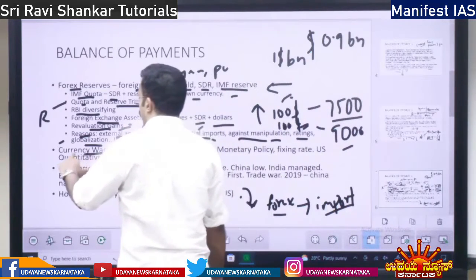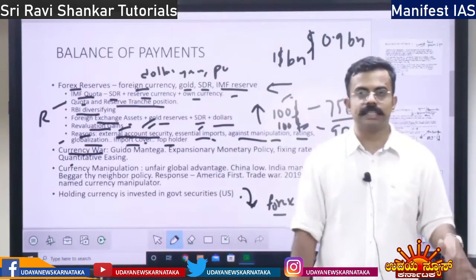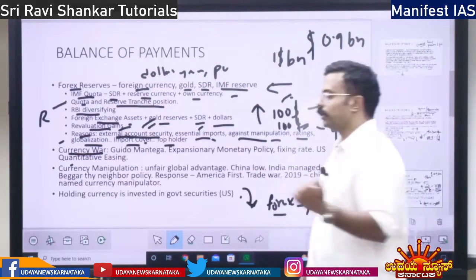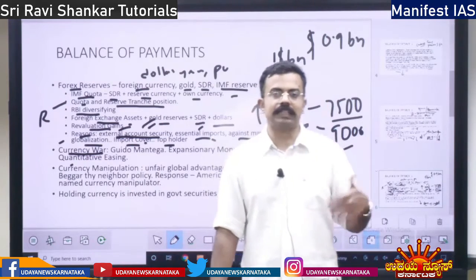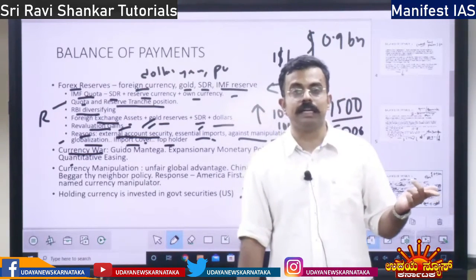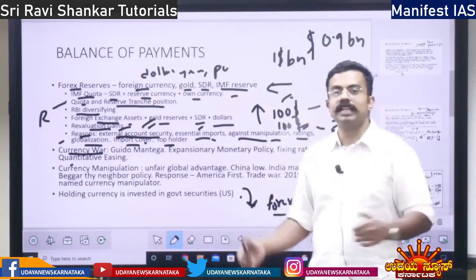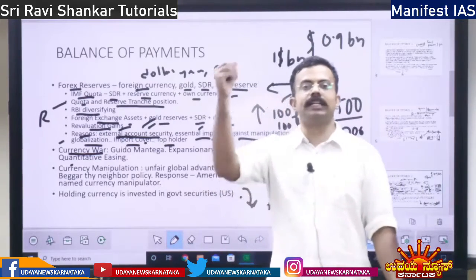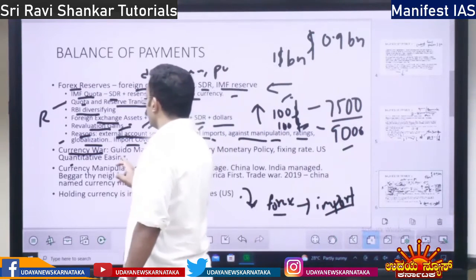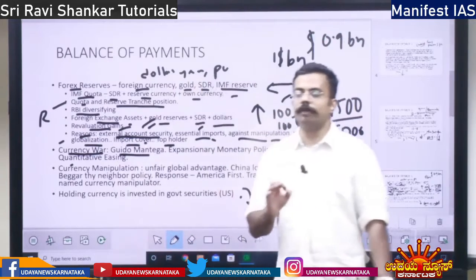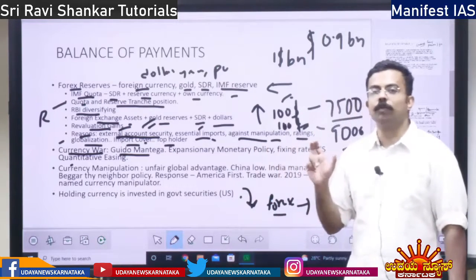Then we have currency war. I discussed already the concept of currency war. One country devaluates its currency in order to increase its export. When one country devaluates its currency, other countries will also competitively devalue their currency. So there is a war between the currencies. I devalue, you devalue. So there is a devaluation war, that is currency war. The name currency war is given by Guido Mantega.